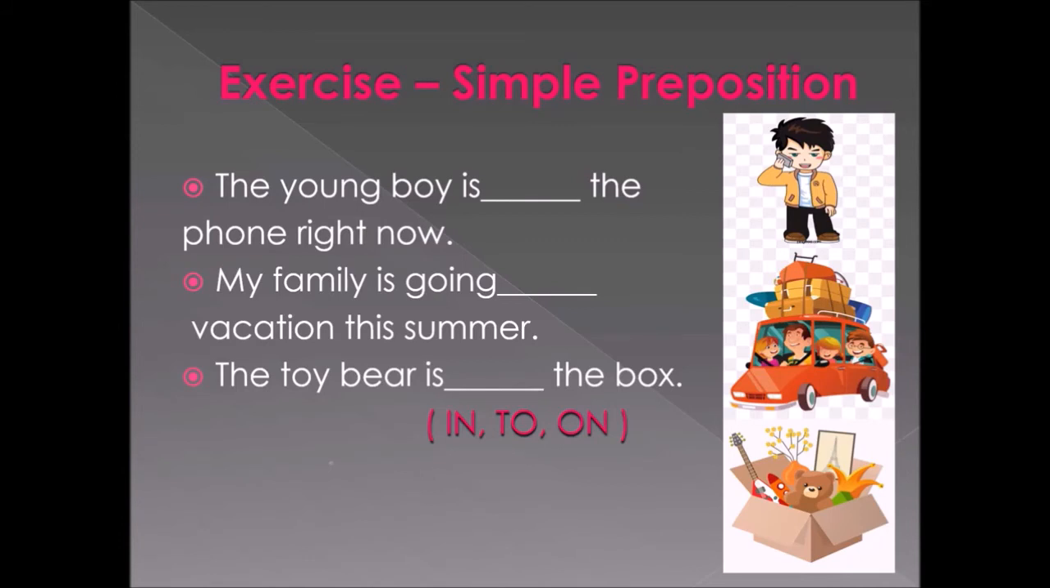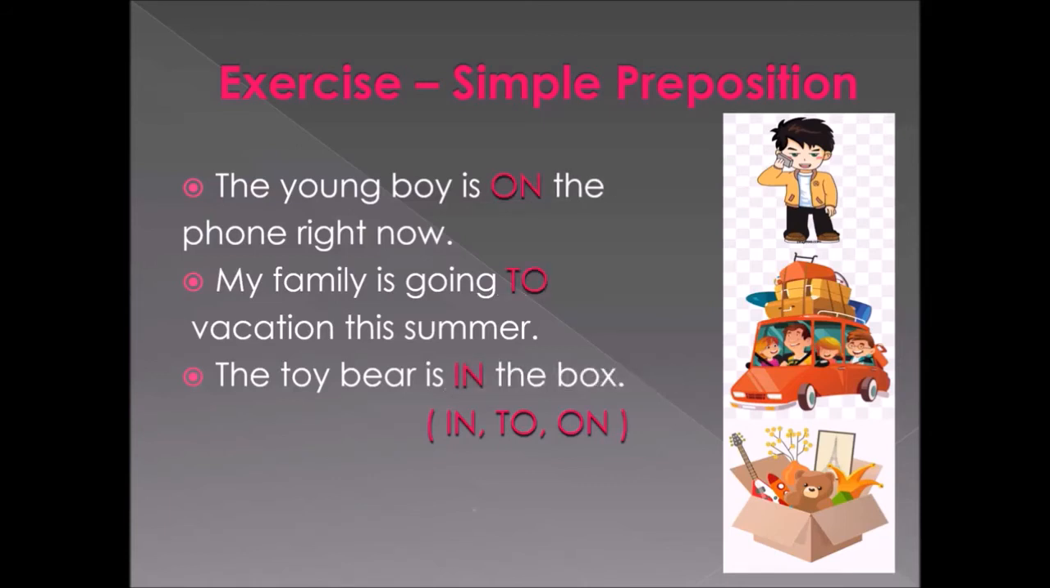Look at the next one. My family is going dash vacation this summer. There you can see a picture of a family going for a vacation in a car. Look at the next one. The toy bear is dash the box. Look at the picture where the toy bear is, and you have to choose the correct answers from the brackets given there, and fill in the blanks.